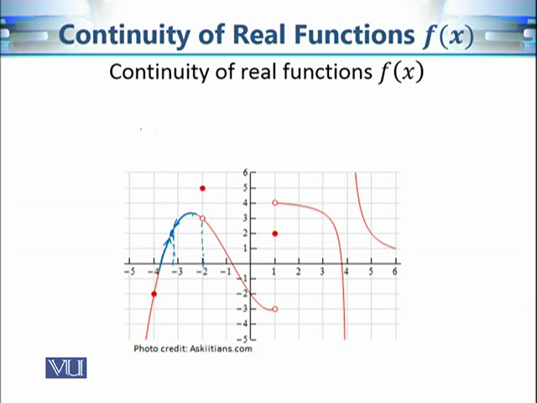So at this point, if you reach from this side and if you reach from this side, then you more or less reach the same point, but the functional value is somewhere up there. So that's why the function is not continuous. And similarly, at this point, if you reach from the right side, then you are around 4. And if you reach from this side, then you are at around -3. So even if you approach from either side along the graph of the function, you are at different points. And of course, the functional value is totally different from these two positions.